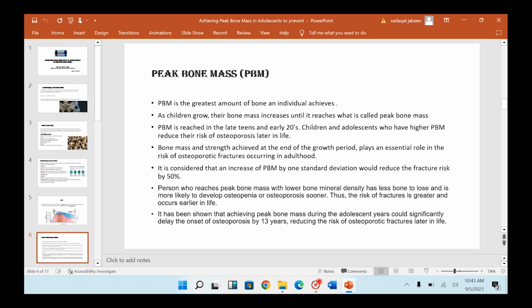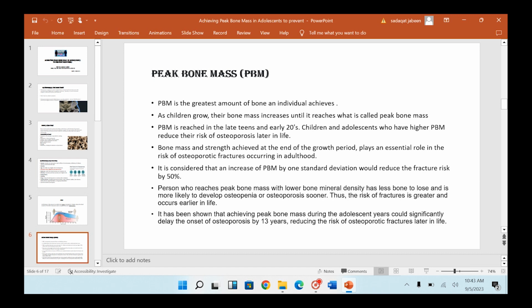Peak bone mass is the greatest amount of bone an individual achieves. As children grow, their bone mass increases until it reaches what is called peak bone mass. PBM is reached in the late teens and early 20s. Children and adolescents who have higher PBM reduce their risk of osteoporosis later in life. Bone mass and strength achieved at the end of the growth period play an important role in the risk of osteoporotic fractures occurring in adulthood.